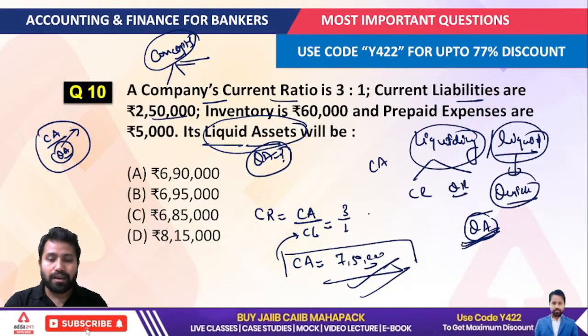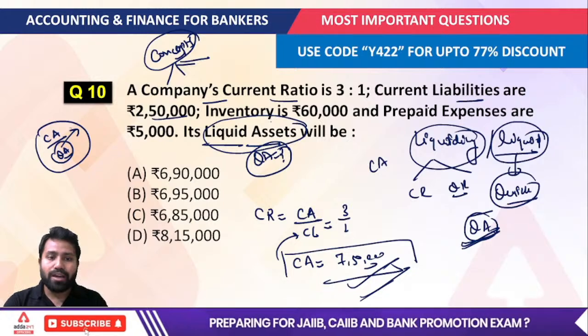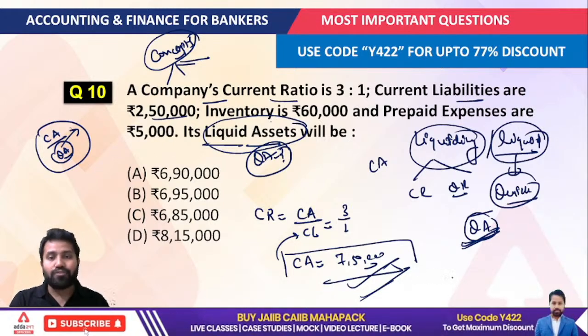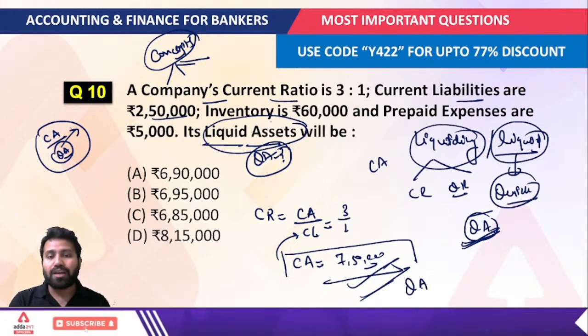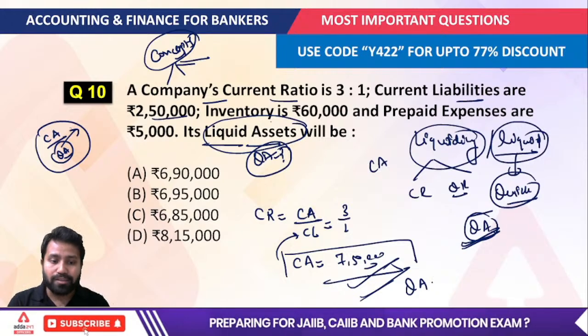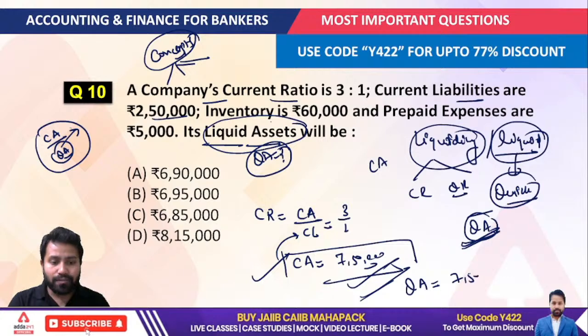So you have to understand the current assets we actually calculated, and if I subtract the inventory and prepaid expenses from here, we actually derive the quick asset, because inventories and prepaid expenses are only current assets, not quick assets. So if I have to find out the quick asset value, I can easily find it here.